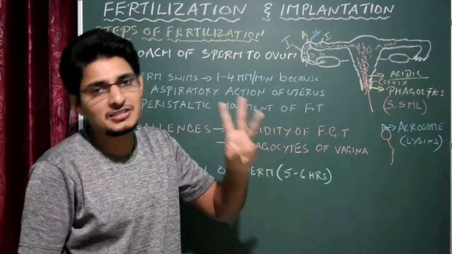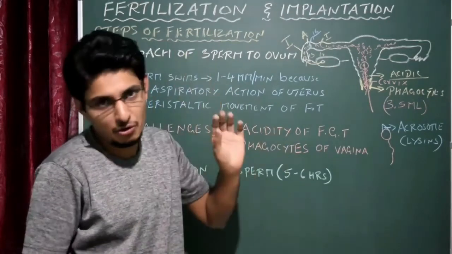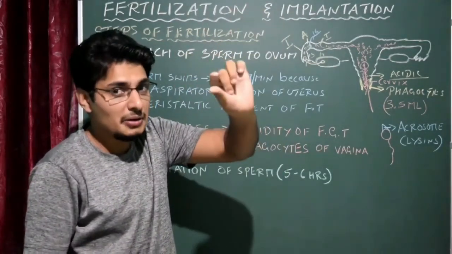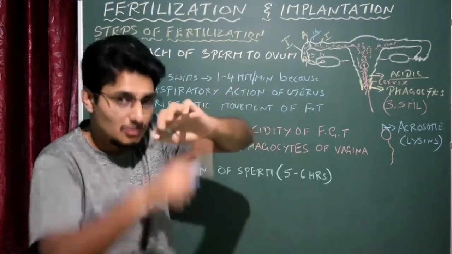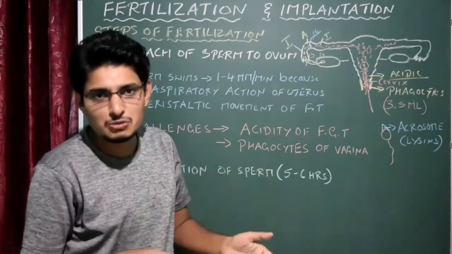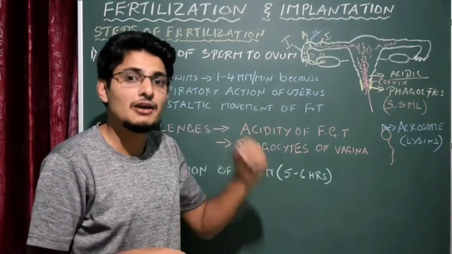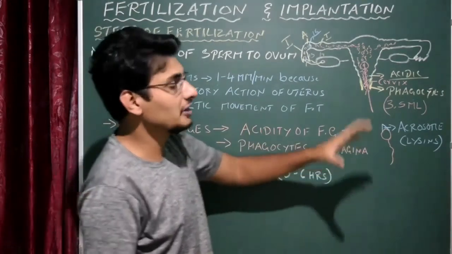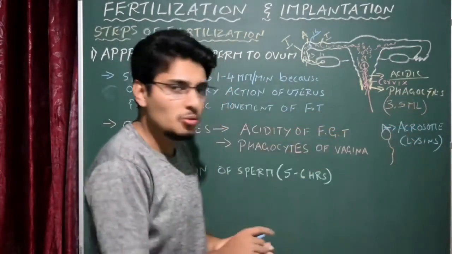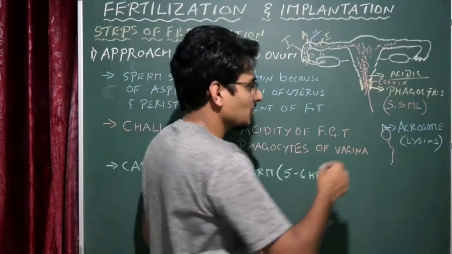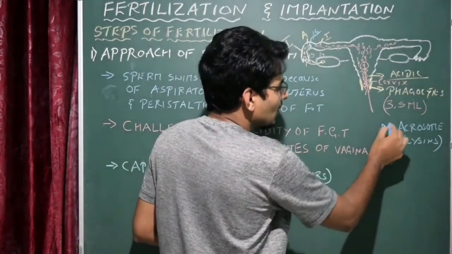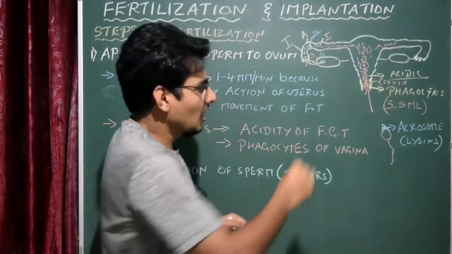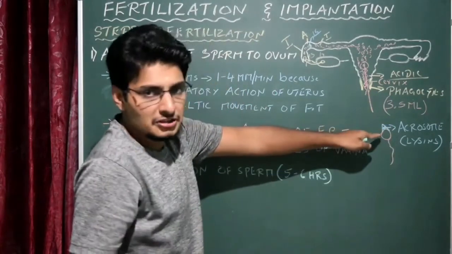These enzymes are required to break the outermost wall of the ovum. How many wall layers are there in the ovum? Three are there. What are they? Corona radiata, the middle one is zona pellucida, and the innermost one, which is nothing but the plasma membrane of the ovum, we call the vitelline membrane, correct? So this acrosome is required to break all these layers. But it is a preparatory phase.